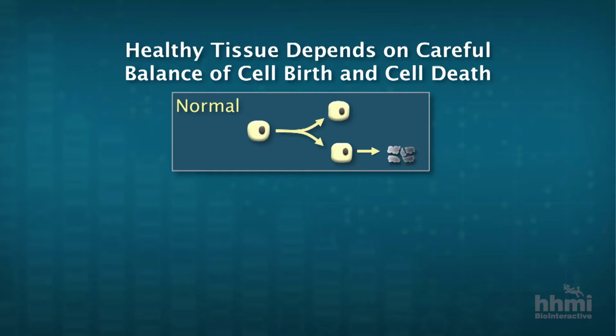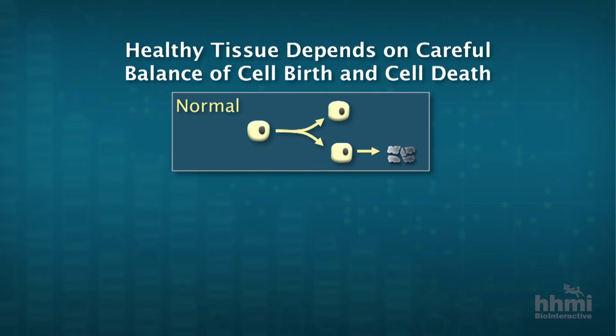So if we take a closer view of cancer and look at the cellular level, what exactly is happening? Well, normally our cells in many of our tissues, particularly the intestine, the lining of our mouths, also the skin, our blood, are undergoing a homeostasis. New cells are born and other cells die, and it's very important that that balance is kept proper.